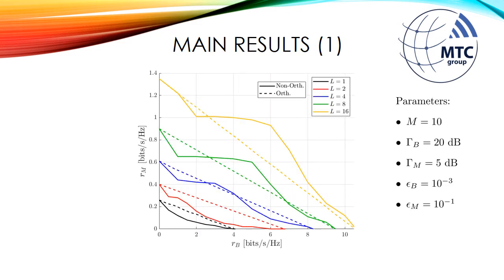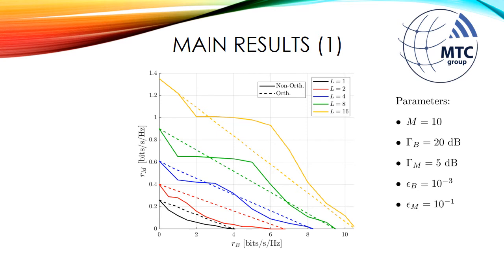To evaluate the performance of both slicing schemes, we first plot the pairs of maximum achievable per device data rates in bits per second per hertz. In the x-axis of this figure, we have the eMBB data rate. In the y-axis, we have the mMTC data rate. And for this figure, we set 1 eMBB and 10 mMTC devices transmitting to the base station, an average received SNR for eMBB of 20 dB, and an average received SNR for mMTC of 5 dB.